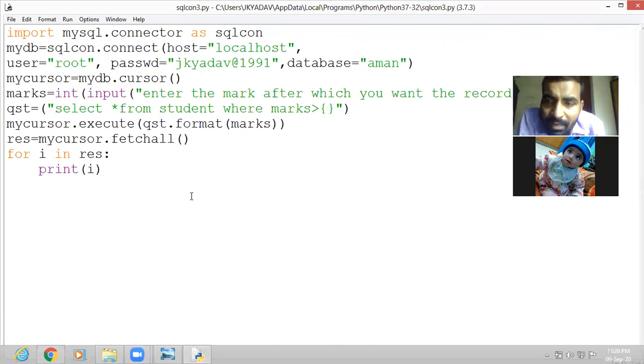I hope you all have understood. Any problem to anyone, any student? No, sir. Aman Singh, Sahil Singh, Pratik Singh.